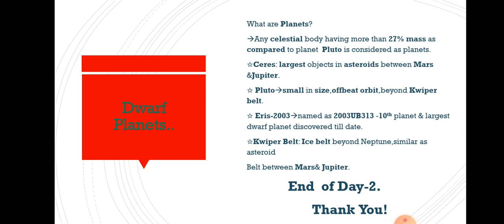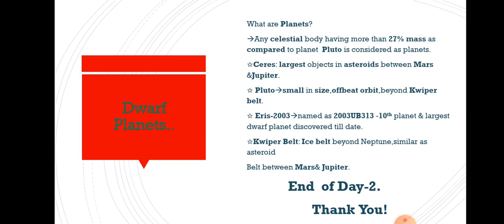So, planets we are reading, but no one has raised the question: sir, what are planets? Now we will know what are planets. Any celestial body, heavenly body, both are the same. Understand it very well. What are planets? The answer to this question is that any celestial body having more than 27% mass. Mass means the weight.